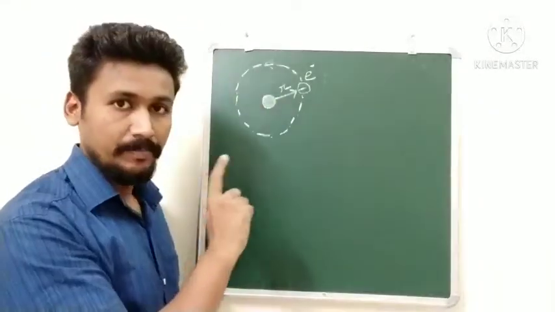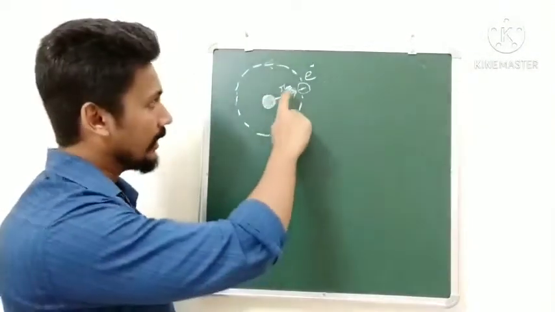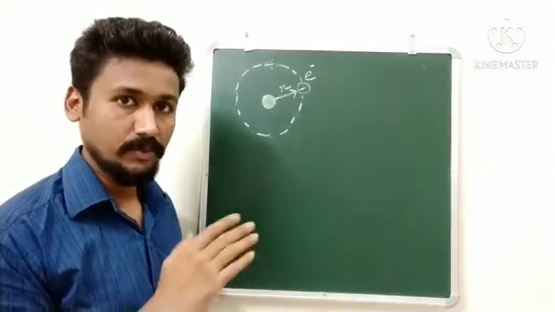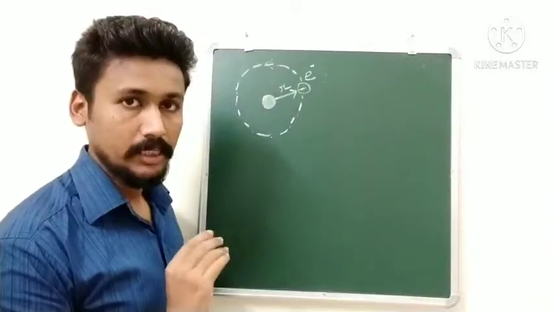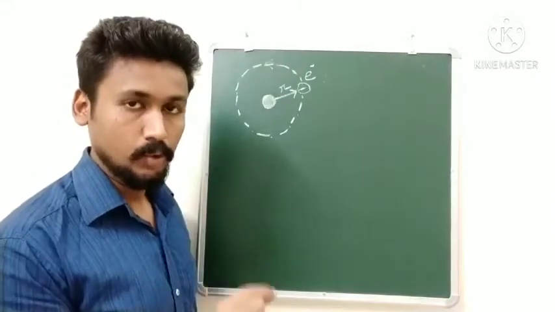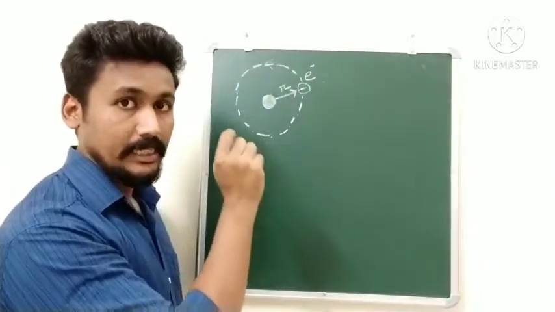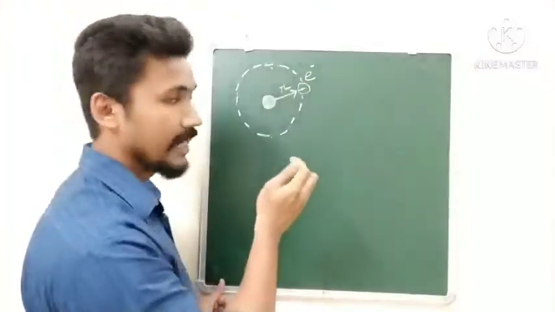Here we have a single electron which is moving around the nucleus. The radius of that orbit is r, and this is our nucleus, which will have a charge equal to Ze. e is the charge of our electron, which I am sure is known to you as 1.6 into 10 to the power minus 19 coulombs. Now we want to find out how much will be the magnetic dipole moment of this electron. So let us start with the derivation.